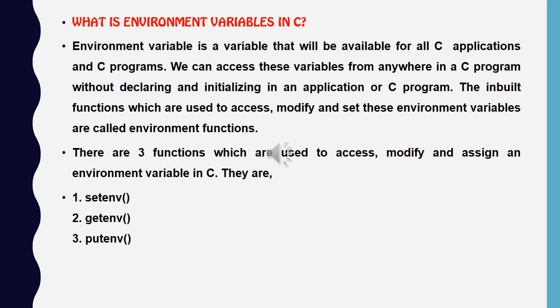The inbuilt functions which are used to access, modify, and set these environment variables are called environment functions. There are three functions which are used to access, modify, and assign an environment variable in C. They are setenv, getenv, and putenv. These are the three functions that we use to access that particular environment variable. We can use them as required.